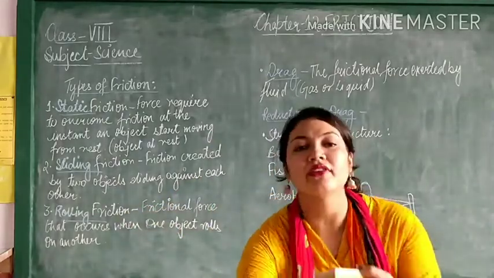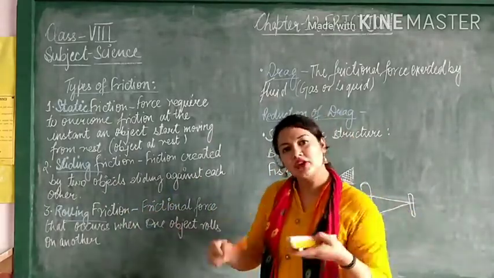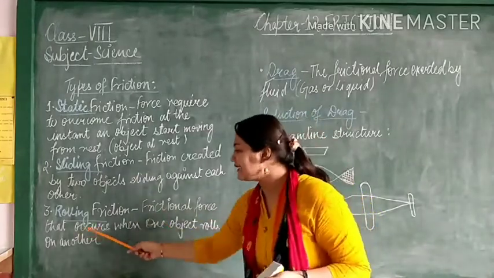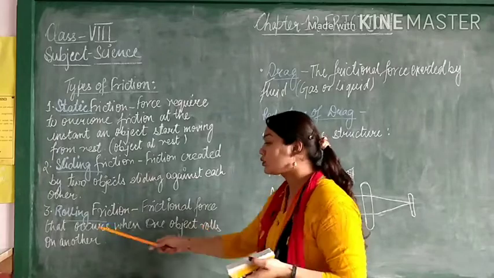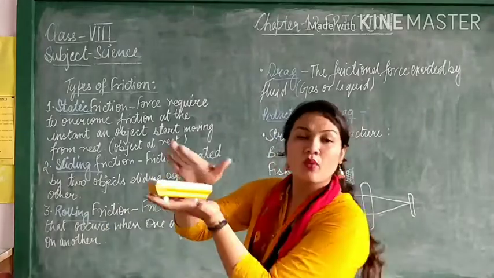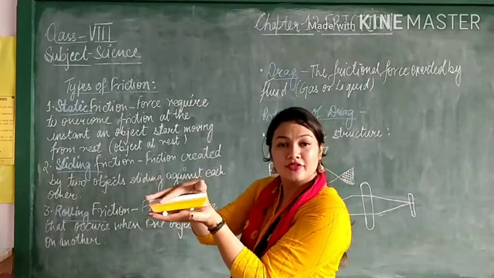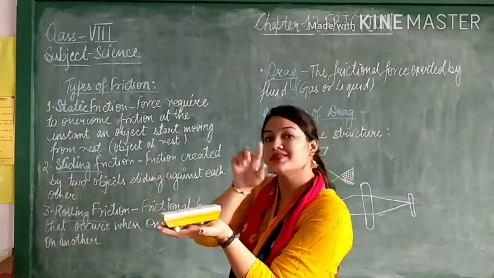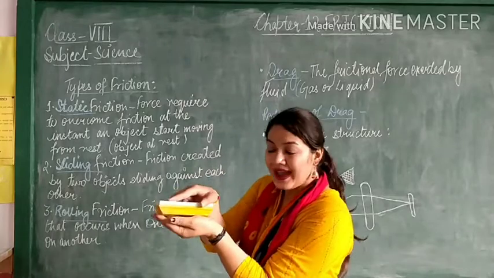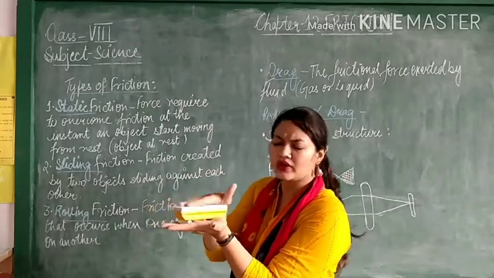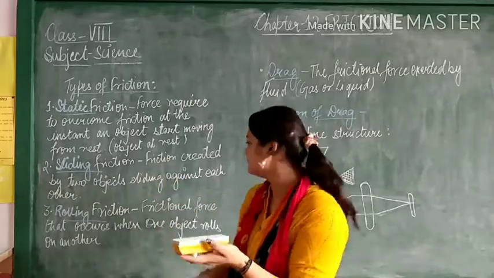Rolling friction: whenever we use a roller or some kind of wheel, it is the frictional force that occurs when one object rolls on another. This is the one object and it is rolling on the surface of my hand. So the frictional force which is acting here is the rolling friction. Remember, it is very less, it is very smooth to move this. There is no hindrance, I can move it very easily.